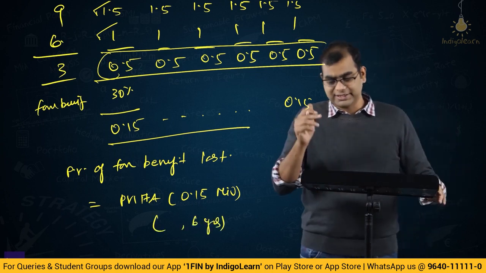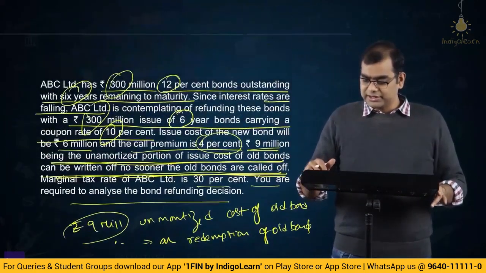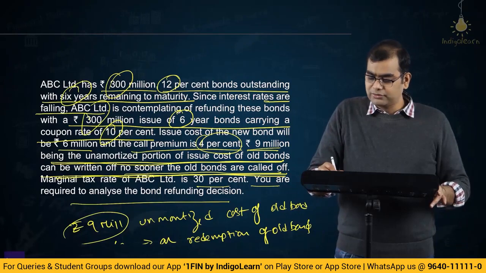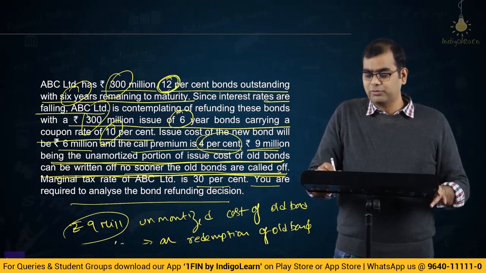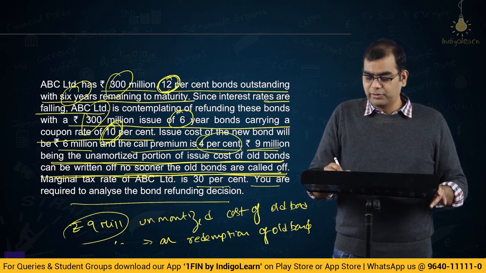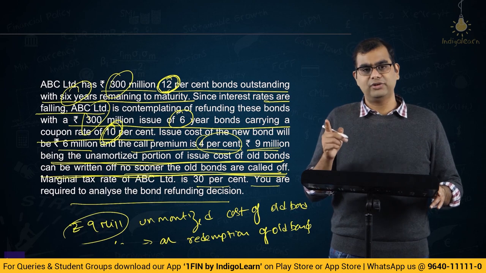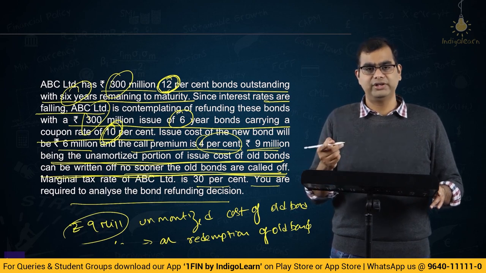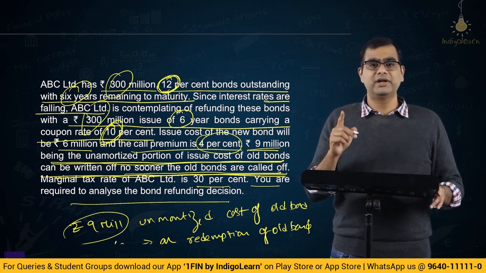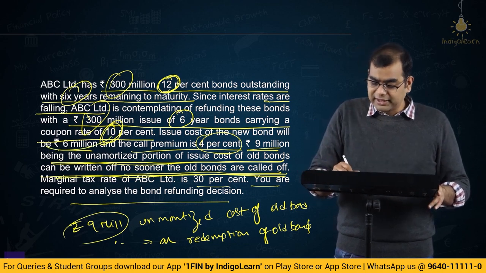Now, what is this percentage? Here again another twist in the story. Why is there a twist in the story? See, they have said the old bonds were carrying a coupon rate of 12%. The interest rates have come down. The new bonds are carrying a coupon rate of 10. So, I also told you, if you are issuing new bonds at face value and they are trading at face value on the day when you issue them, it means that the coupon is equal to YTM, right? The coupon rate is present market rate. So, can we take that the current market rate is 10%?